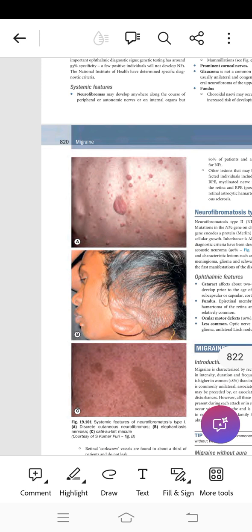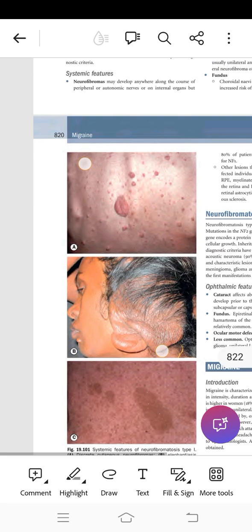Presence of optic nerve glioma and Lisch nodules, that is iris hamartomas. These are the ophthalmic diagnostic signs. Genetic testing also has a role, and systemic features are as shown in the picture.